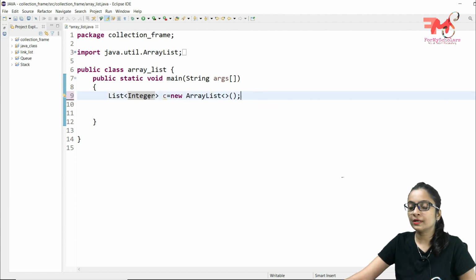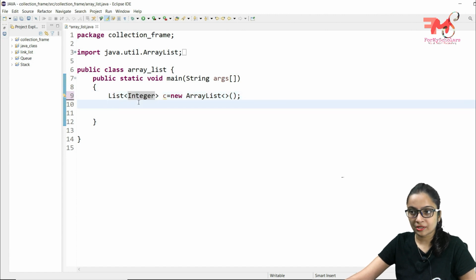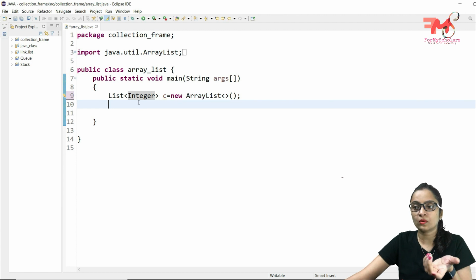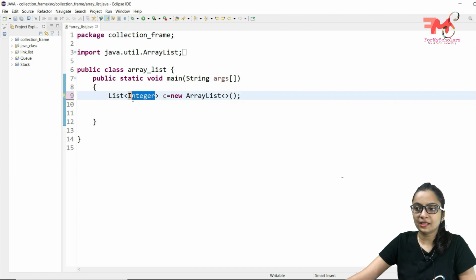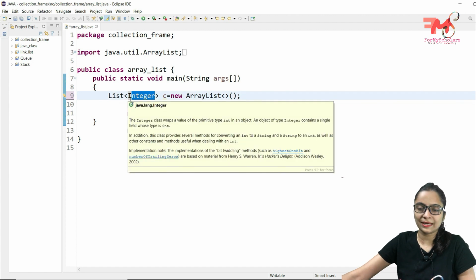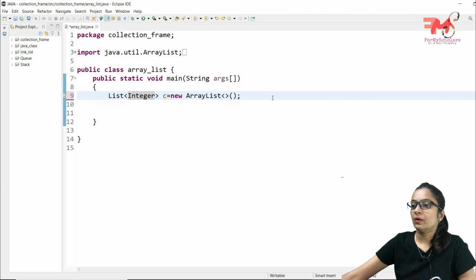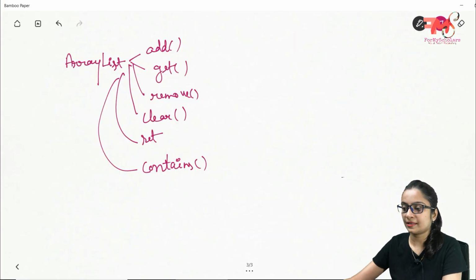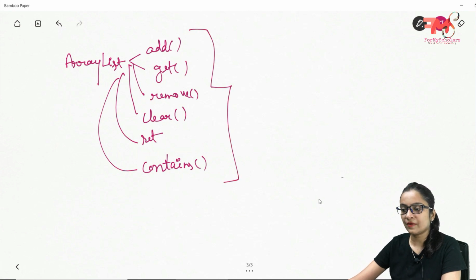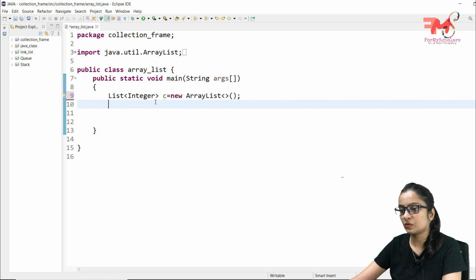So here we want that the array list must contain the integer type of data. That's why I have declared it as integer. If you want the array list to store string type of data, maybe float type of data, double type of data, then you just have to write float, double, or any type of data that you want them to store. Okay, now let's use the functions. We will study these functions in case of array list. So let's talk about them one by one.